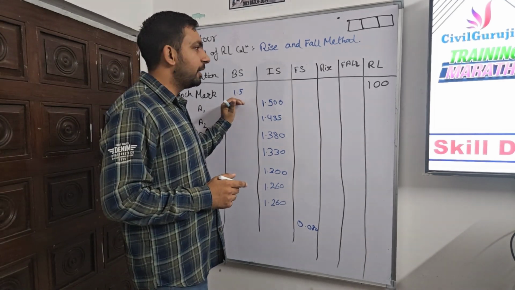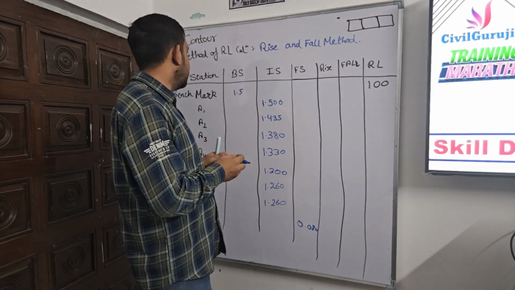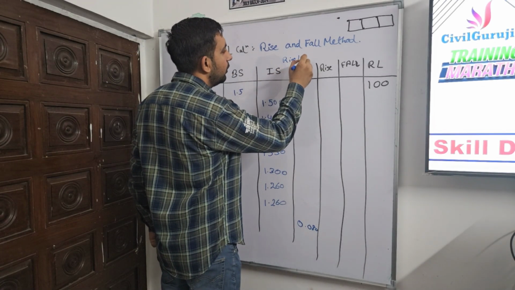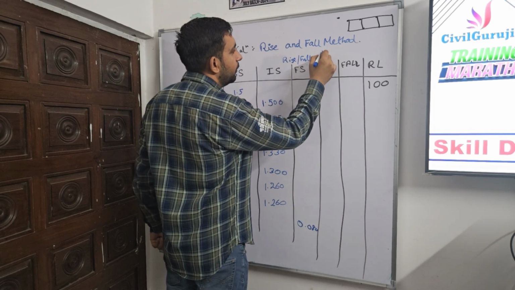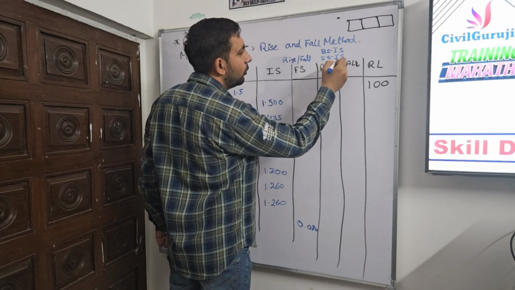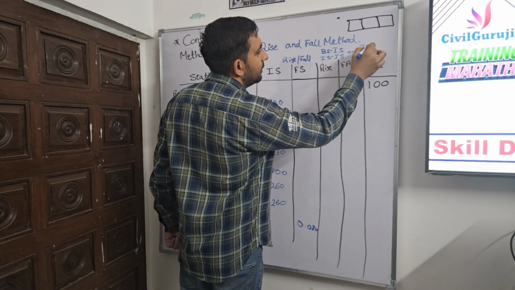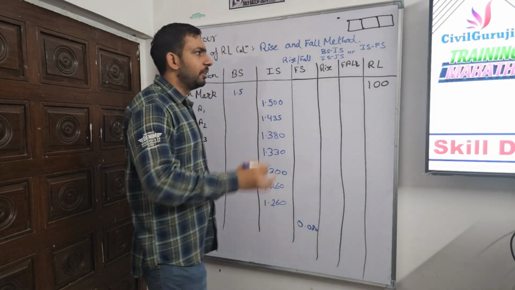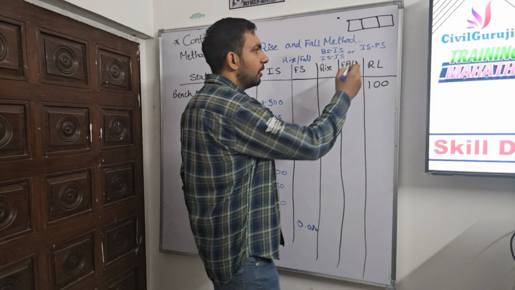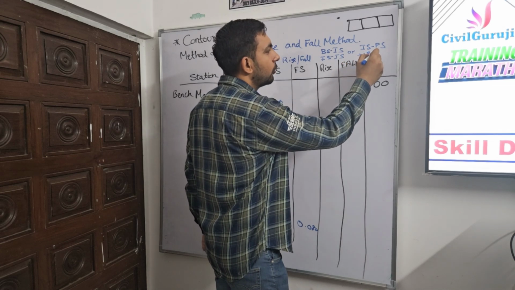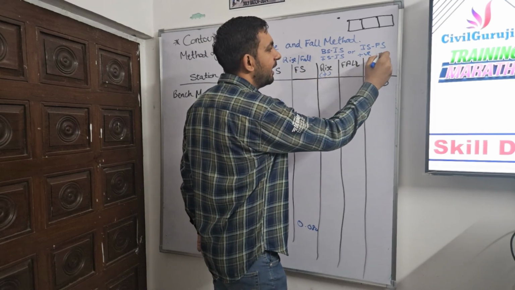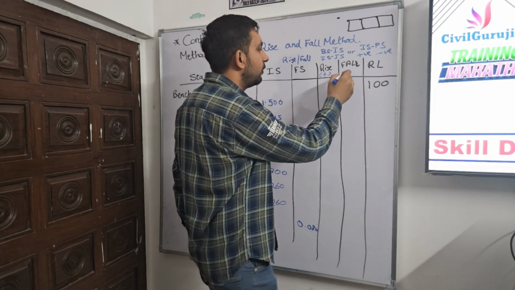Now we have to calculate either it's a rise or fall. For calculation of rise or fall, there are some formulas: BS minus IS, IS minus IS, or IS minus FS. These three formulas we have to apply according to the values which we are using, and if the value comes positive, then it goes to the column of rise here, and if the value comes negative, then it will go in the column of the fall here.